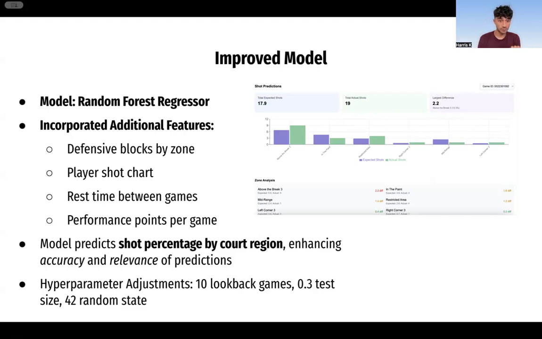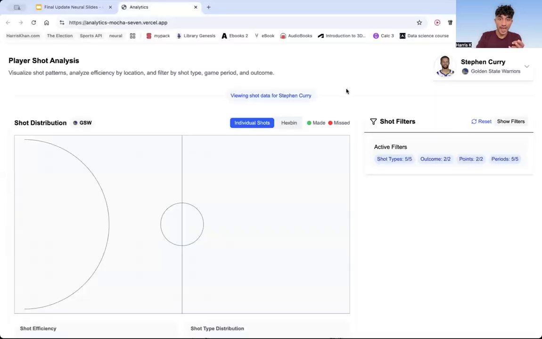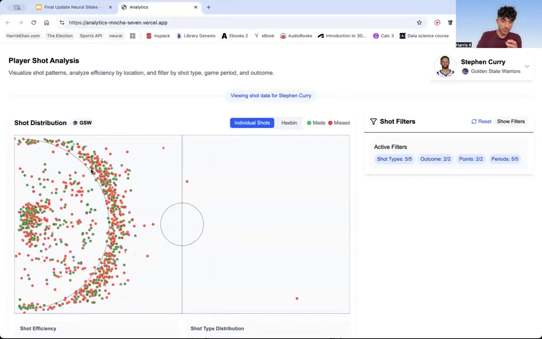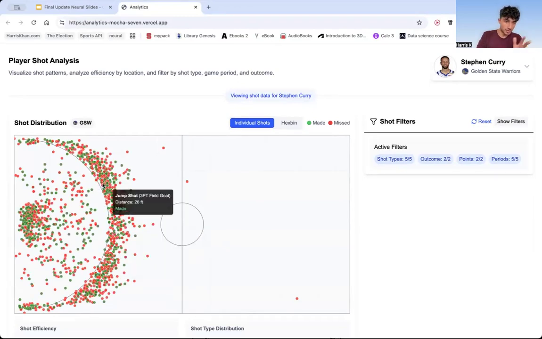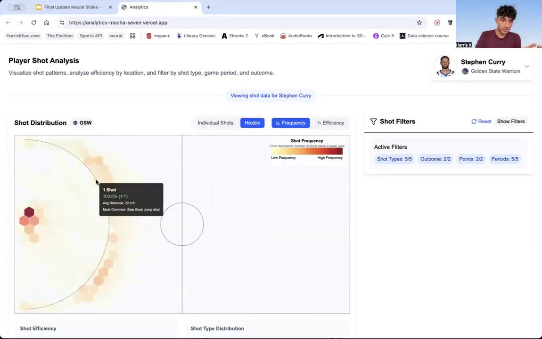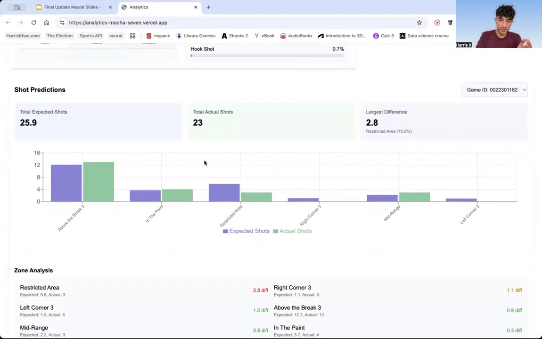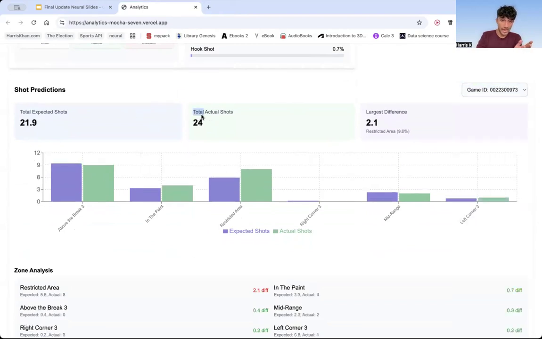And so just a really quick demo of what we have. This is the data that we were looking at. This is how the player shoots, where they're shooting from. You can do a visualization. This was all the data that we'd collected. The real meat of what we're looking at is right here. For every single game in a specific season, you can see the actual shots taken in a game and what the model predicted for that specific game. And this we found to be fair. It did a fairly good job, and we'll go look at that now. If you wanted to check our data, you can find it right here.